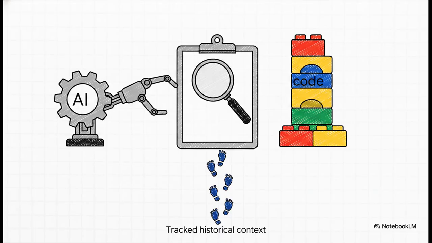Let's bring this all together for the C-suite. By grounding your AI in this framework, you aren't just deploying a tool, you are deploying a system with built-in regression guards and root cause analysis integration. Before the AI modifies even a single line of code, it checks a YAML file of guarded invariants. It reads the historical context of exactly why a piece of code exists in the first place. Every single architectural decision is tracked, which means every deployment, every action is instantly, fully, and completely audit-ready.